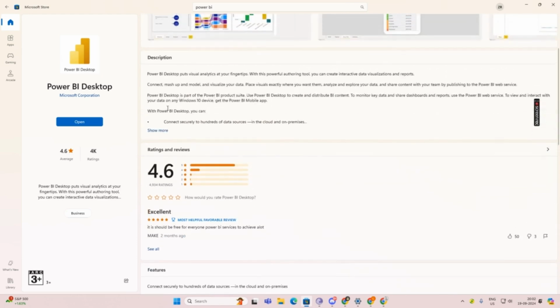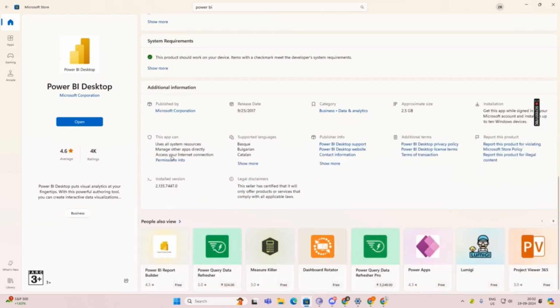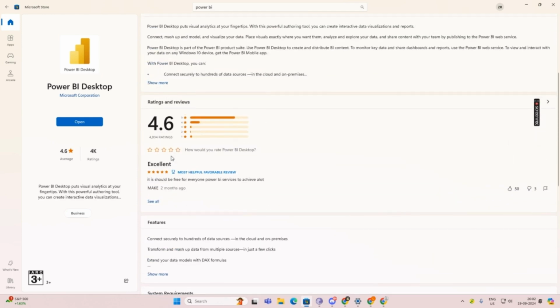Its reviews are also good. With Power BI Desktop, you will not be able to use all the features that Power BI Service provides, but we're going to learn a lot with Power BI Desktop. If you want a paid version with extra features, you should go with Power BI Service.